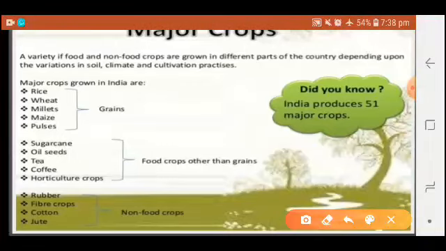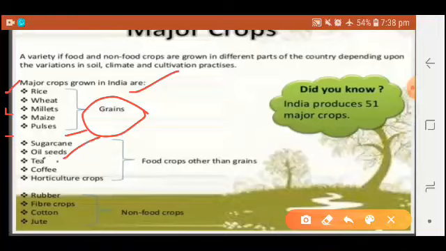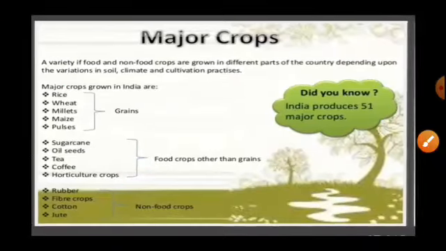The major crops grown in India are grains. In grains we have rice, wheat, millets, maize and pulses. Next, food crops other than grains: sugar cane, oil seeds, tea, coffee, and horticulture crops, fruits and vegetables. Non-food crops are rubber and fiber crops, cotton and jute. All these food crops, non-food crops and grains are the major crops produced in India.